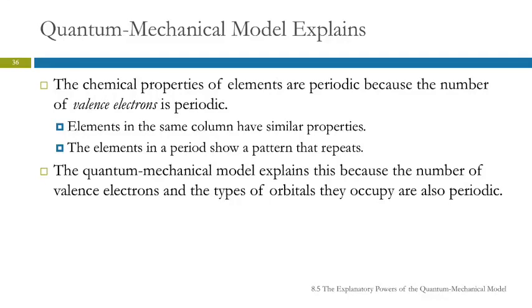So the quantum mechanical model explains a lot of stuff, and that's why we torture you with it, right? The chemical properties of elements are periodic because the number of valence electrons is periodic. So we see that elements in the same column have similar properties. They repeat that pattern because the number of valence electrons repeats in the same pattern.